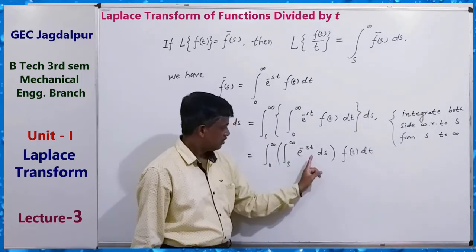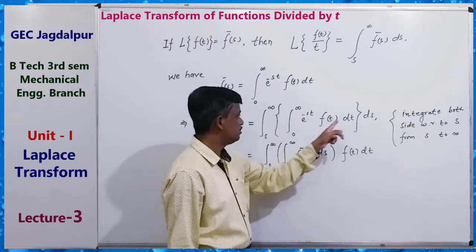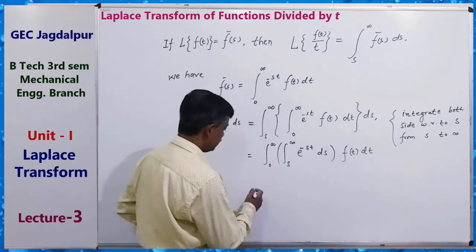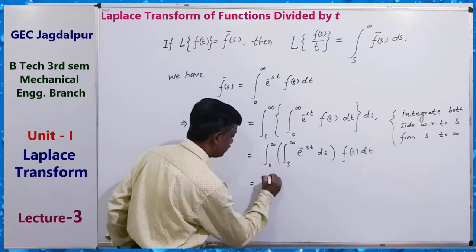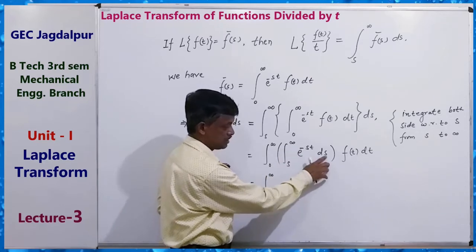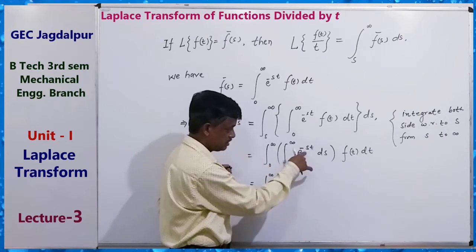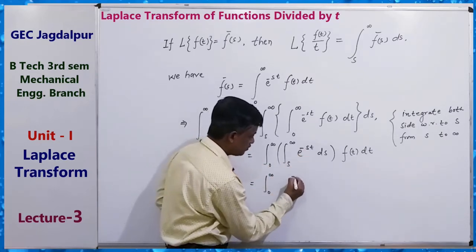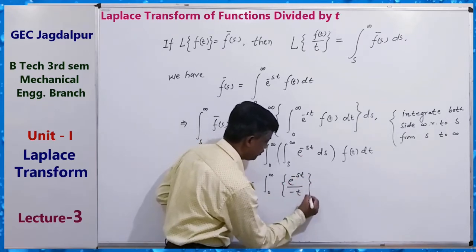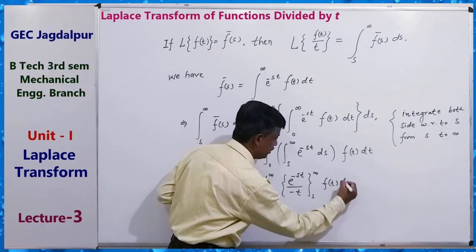Now the integration with respect to s is over the limit s to infinity, so ds from s to infinity. Okay, this is the integration. Now we can solve it: from 0 to infinity, integrate with respect to s e to the power minus st, where t is constant in this case. So the integration is e to the power minus st upon minus t, with limit from s to infinity, and f(t) dt.